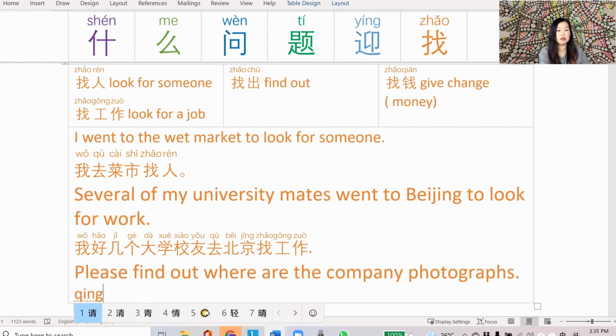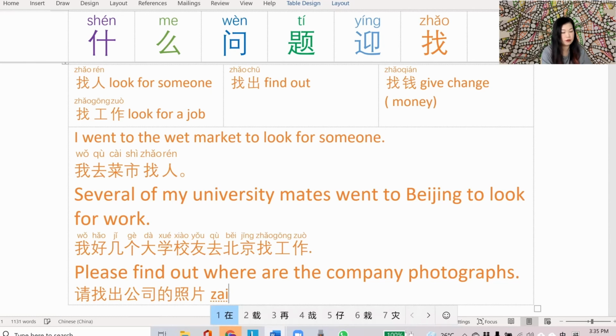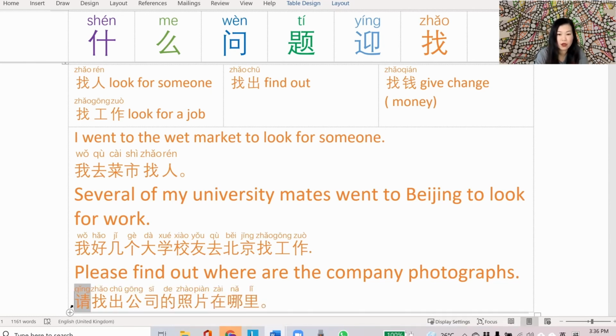Next, a sentence to use find out. Please is 请, find out 找出, company 公司, photograph is 照片, where 在哪里. Okay, with the pinyin on, let's read that back together. 请找出公司的照片在哪里? That's quite straightforward. 找出, find out.